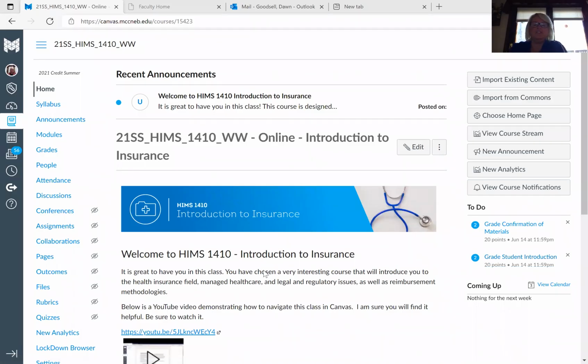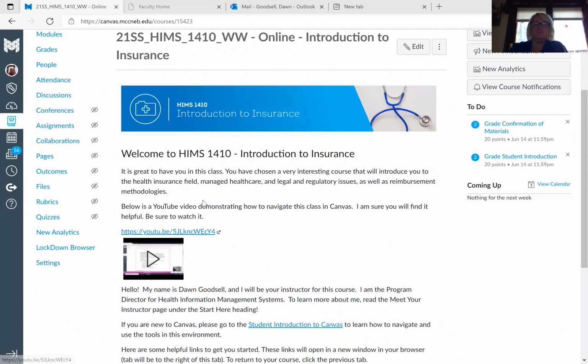Now, the home page is just an introduction of what's expected, of what you're going to learn, and that'll be in the first paragraph here about insurance. We will learn basically commercial insurance, Blue Cross and Blue Shield. We'll learn Medicare, Medicaid, and TRICARE and workers' compensation. So those are the key components of the most used and largest payers in the insurance field for healthcare.